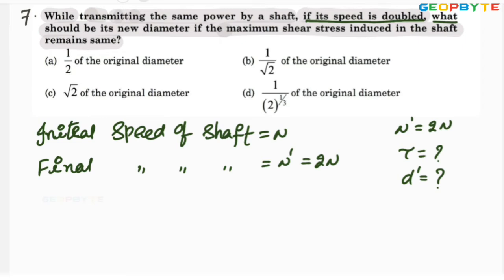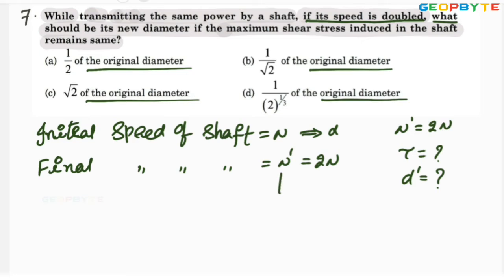That's what he is asking. Since it is given in terms of the original diameter, d dash may be in terms of d. When the shaft speed is n, the diameter may be d. When the shaft speed is n dash, the diameter may be d dash. This d dash is how much in terms of the original diameter of the shaft?